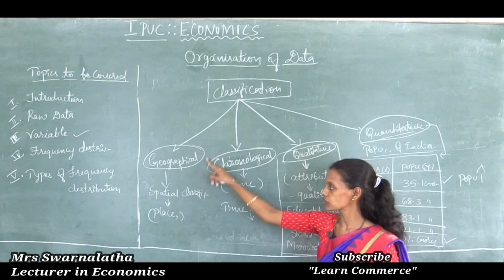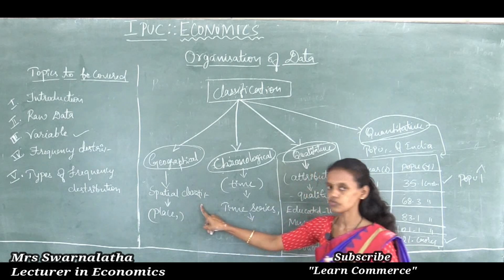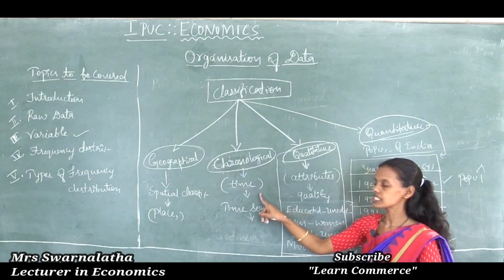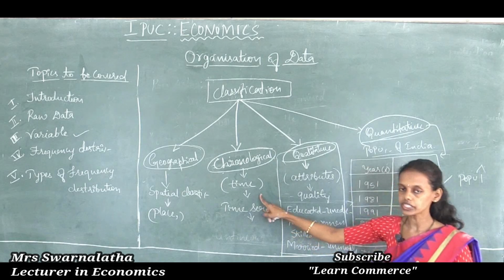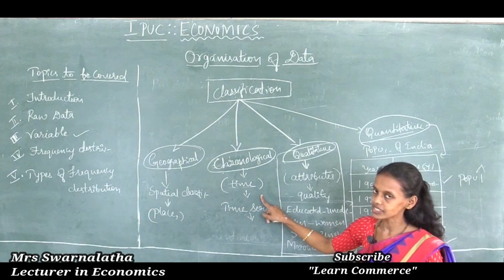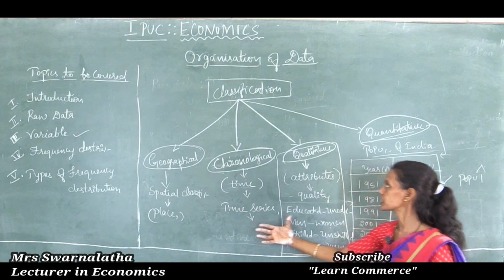The name is also given as spatial classification. And chronological classification is the classification of data according to the time period or time series. Thus it is also known as time series classification of data.